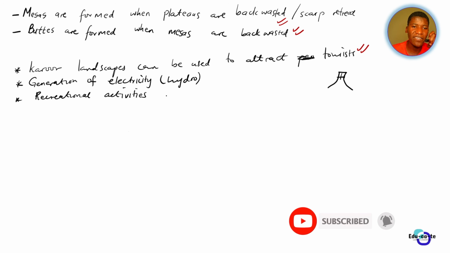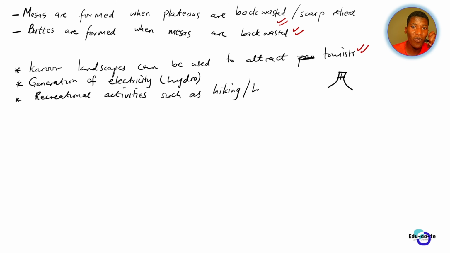Recreational activities such as, you can give examples, and I like hiking the most. So if you go and do hiking, or you can do maybe bungee jumping. I don't know if you know this, but I once did bungee jumping in Johannesburg. So basically, there are recreational activities that you can do in mountainous places. Okay, so there are many things that you can do, and those can actually help generate income for the economy.